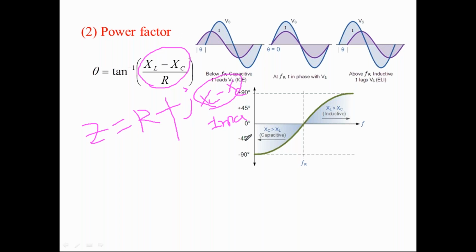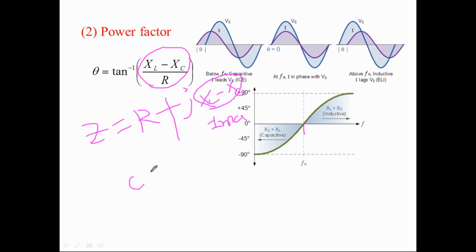Now here we will have three different types of power factors offered by the series resonance circuit. First, at F equal to FR, the power factor angle is exactly 0 degrees, so cos 0 is equal to 1.